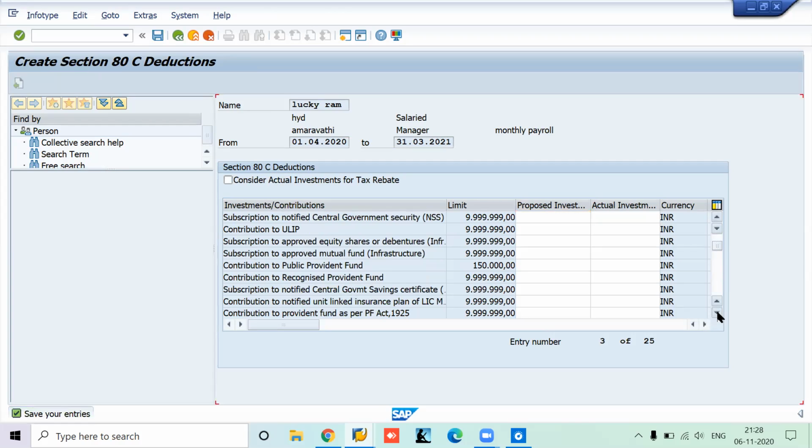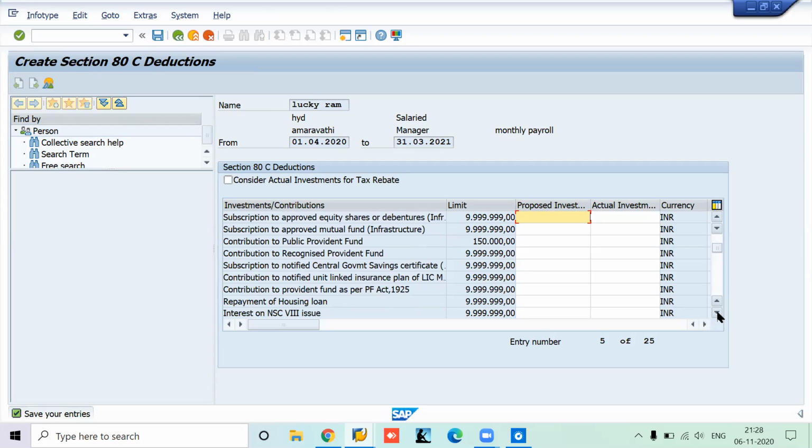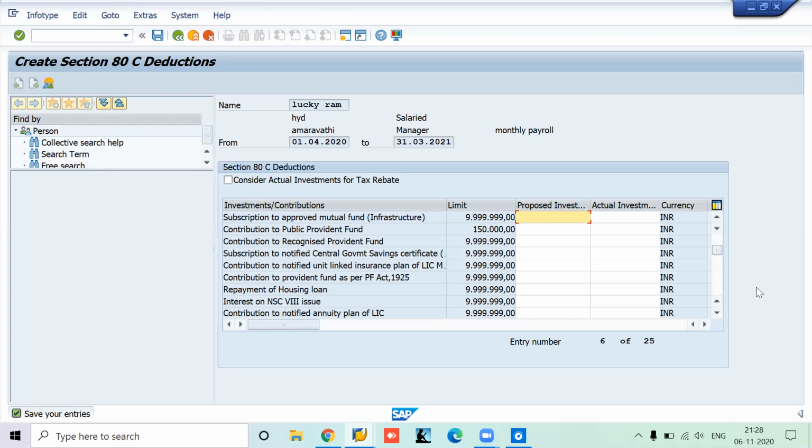Similarly, you can also enter that value, whatever the proposed investment and actual investment. In this, you will be getting the secondary wage type. I will put the chart below, which you will be testing and showcasing to me in the next session. The secondary wage types are /3I1, /3I2, then /3I3. This is a series you will be getting depending upon what you are entering.